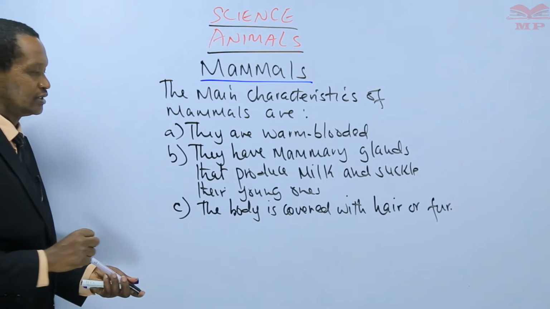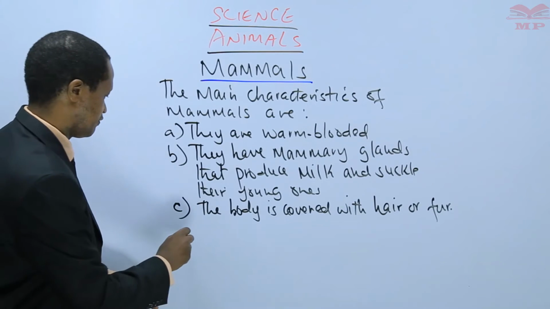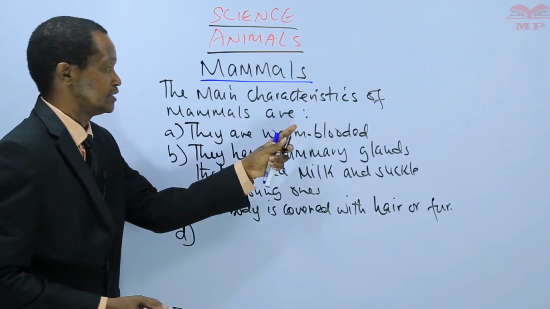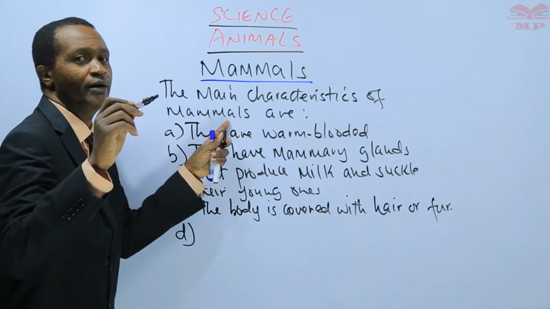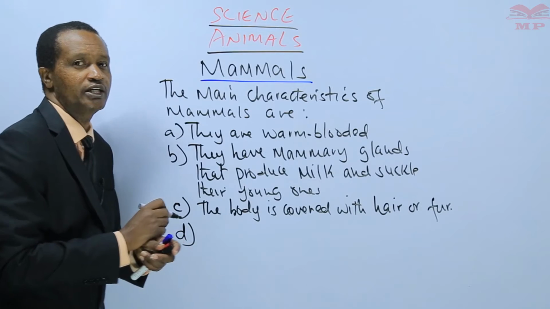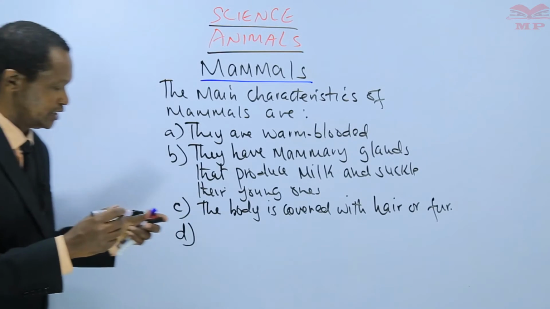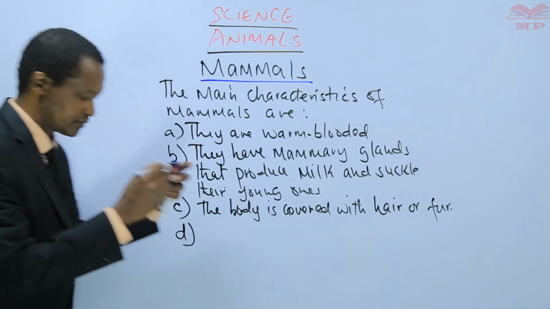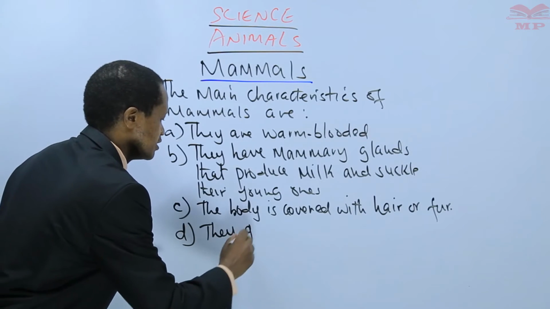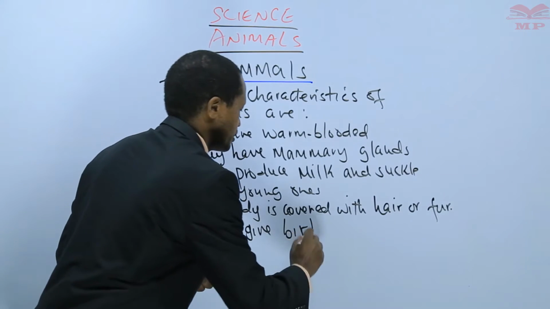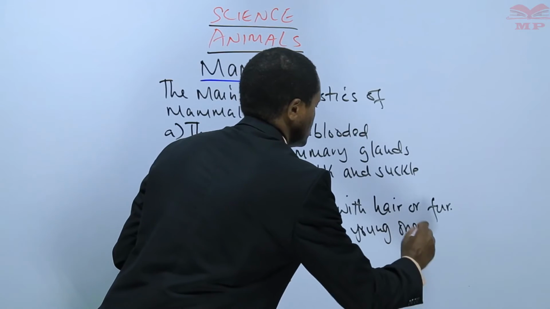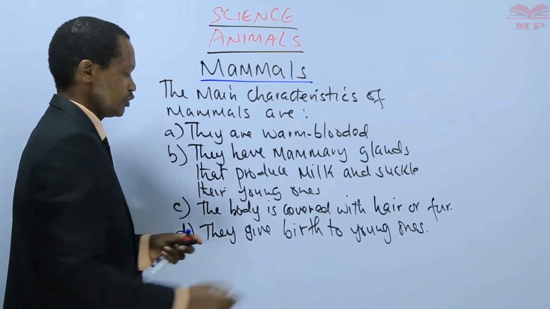Then learners, number 4, we are learning about the characteristics of mammals. We can also say, learners, they give birth to young ones.